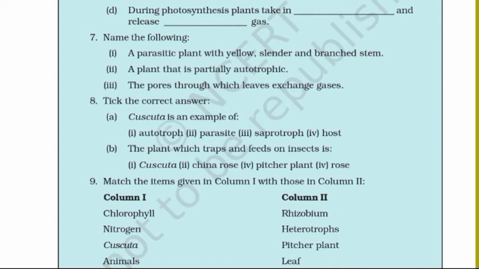7. Name the following. 1. A parasitic plant with yellow, slender, and branched stem. 2. A plant that is partially autotrophic. 3. The pores through which leaves exchange gases. 8. Tick the correct answer.